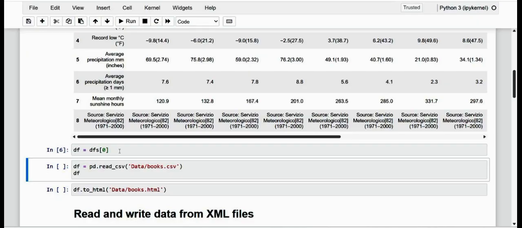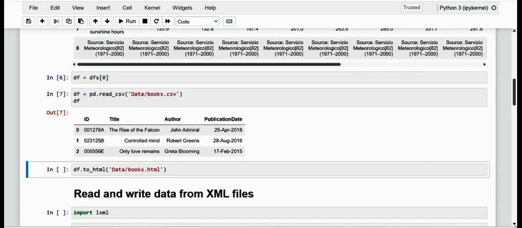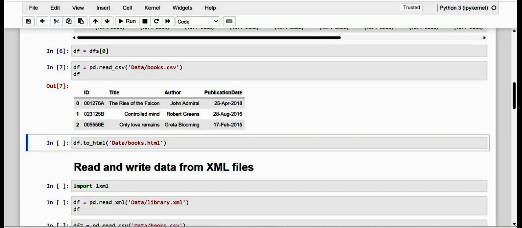So this method is previously to HTML. We can create an example data frame by importing a CSV file. Here we are going to pass the books.csv file and convert that to an HTML table, saving it as book.html.